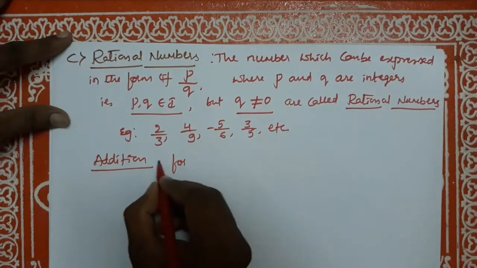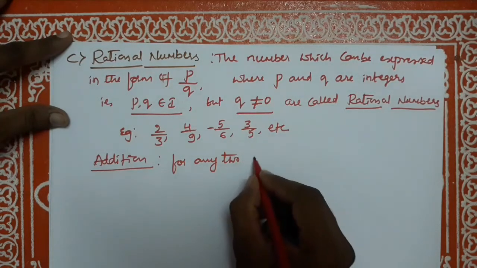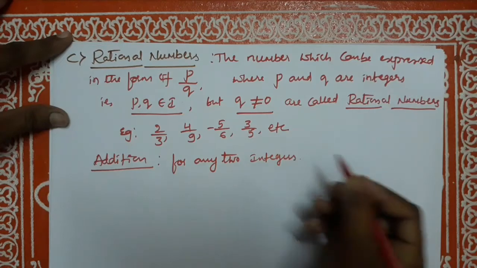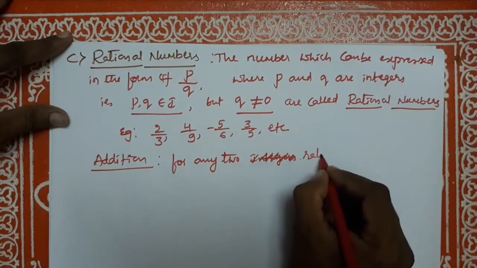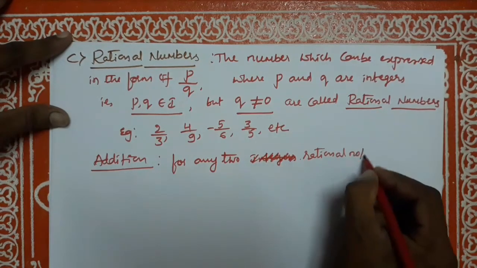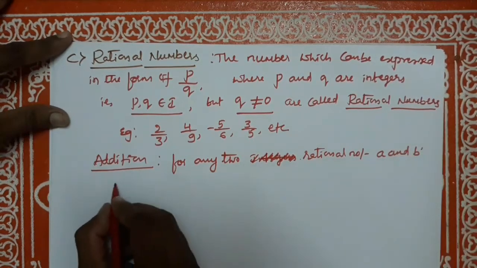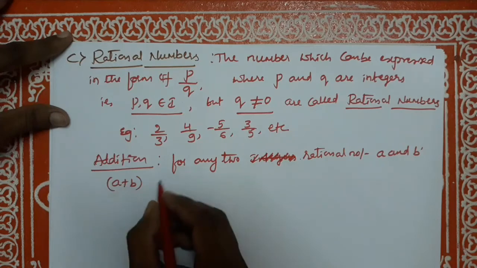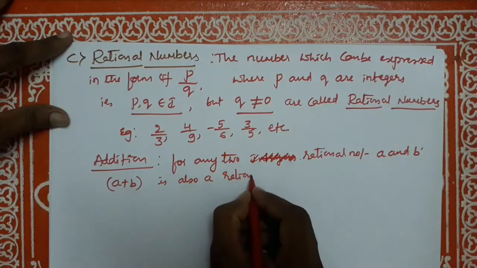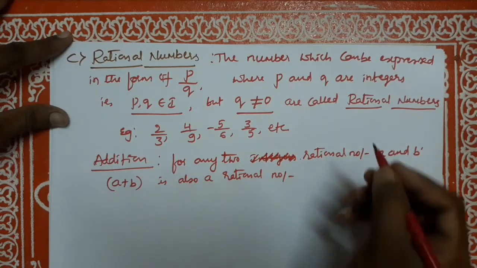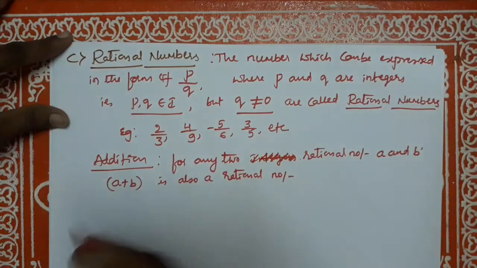For any two rational numbers a and b, a plus b is also a rational number. You can check it by taking these two examples. Got it? Okay. Next.